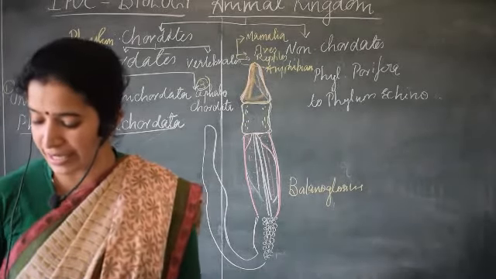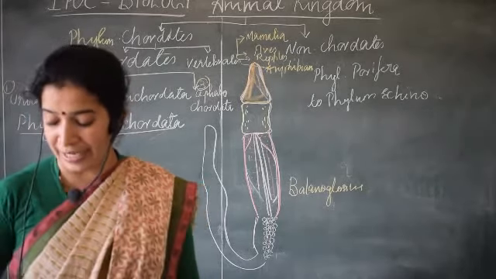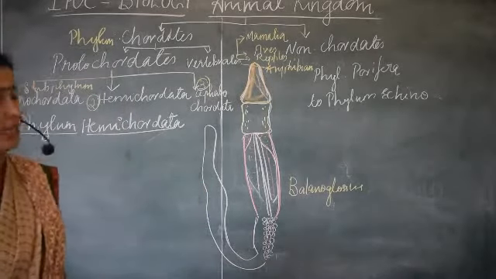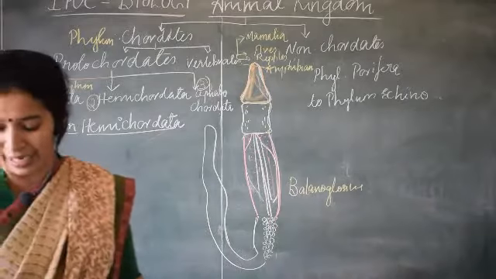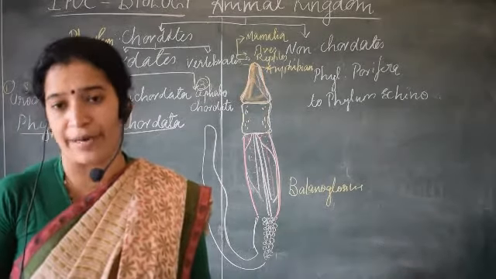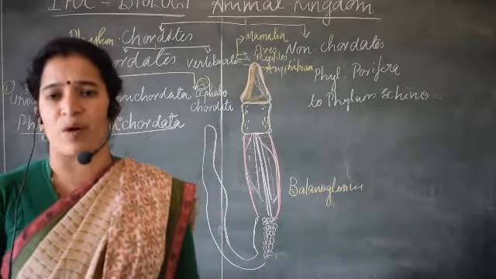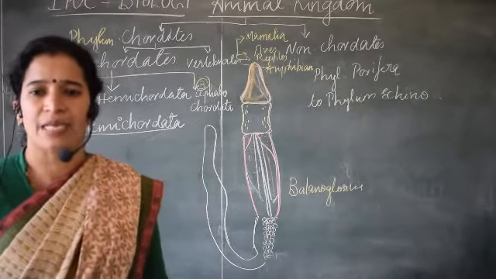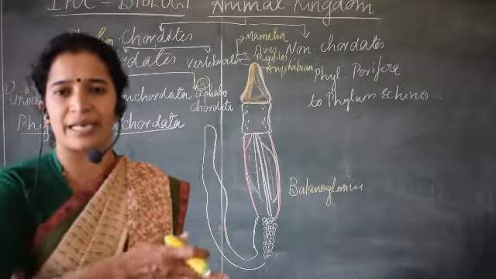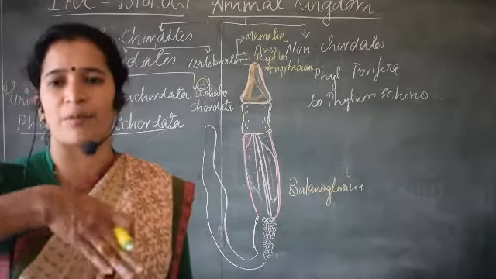It is kept separately from the non-chordates. The reason is that it is not a pure vertebrate and not a pure non-chordate. It is in transition between the two, on the border of the two.